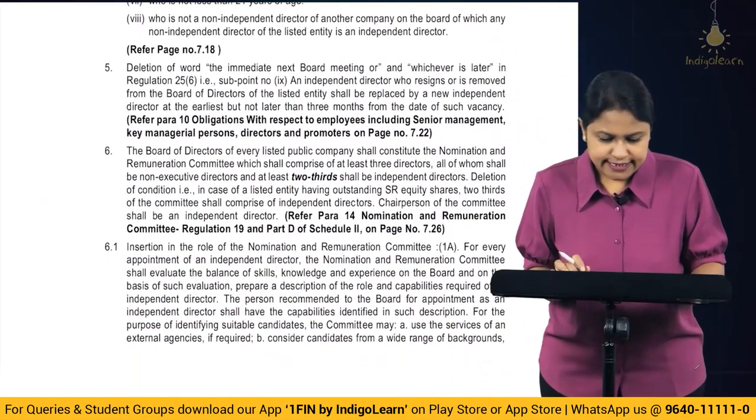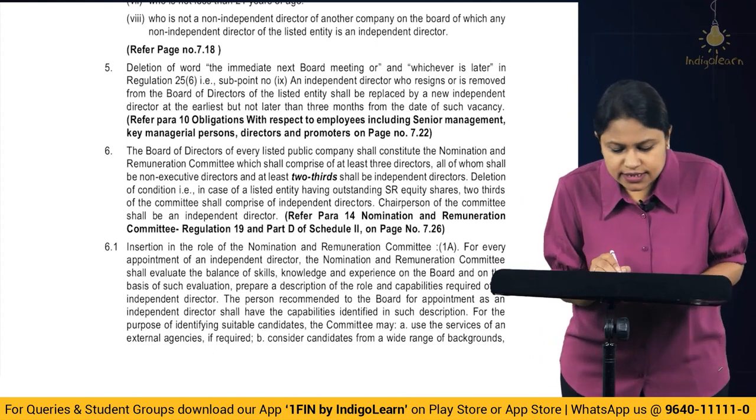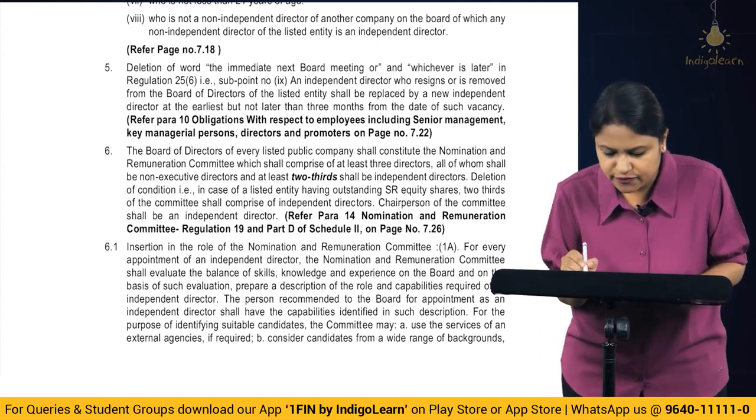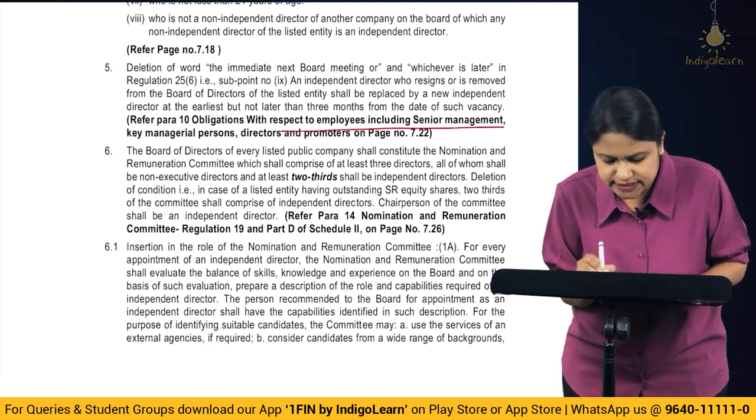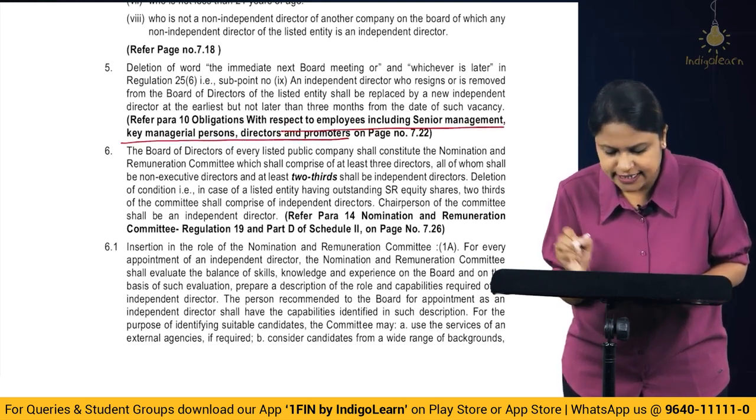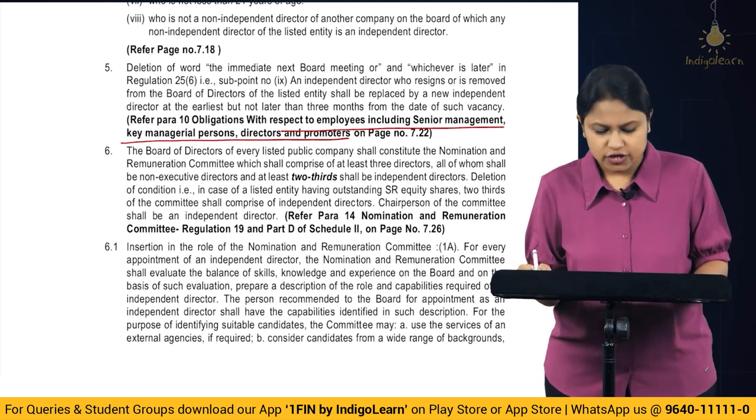Then, yes, the fifth one, the deletion of the word. Before that, it is with respect to the obligations of employees including senior management, KMP, directors and promoters. Alright?